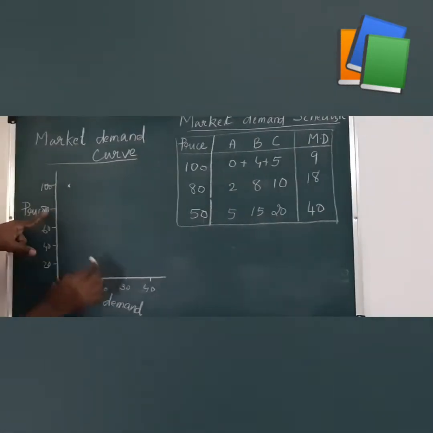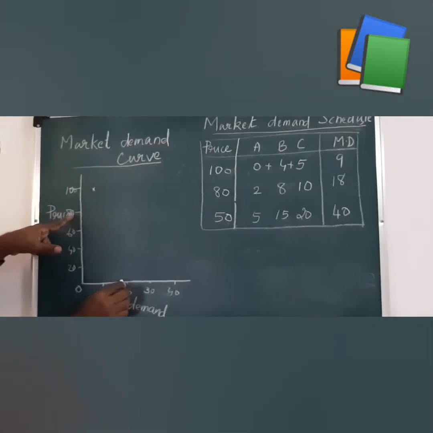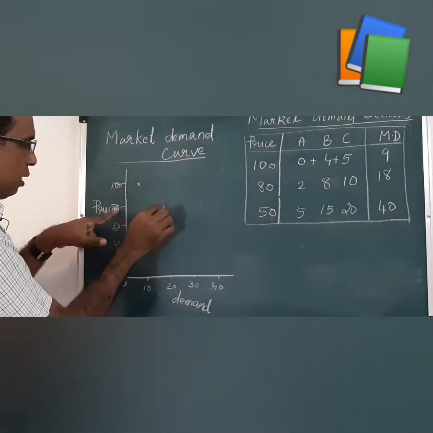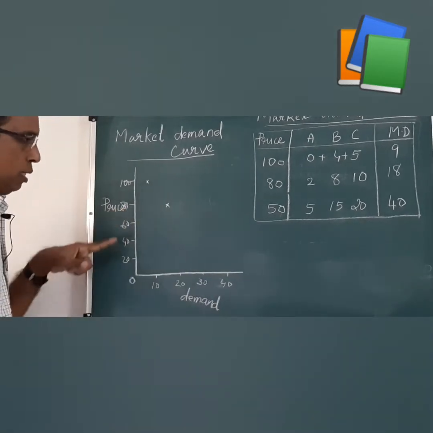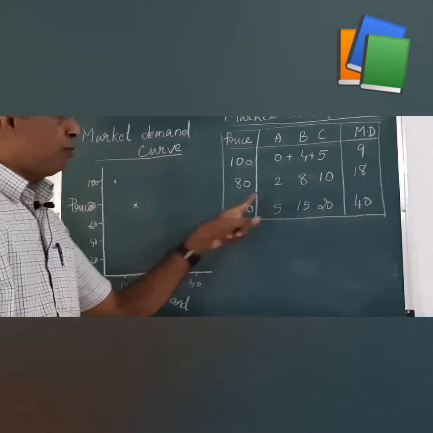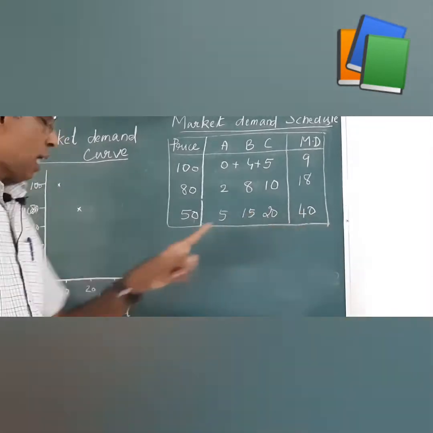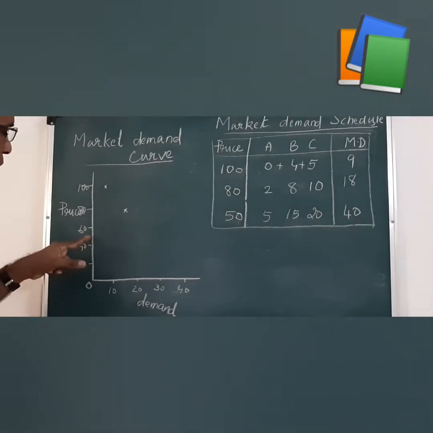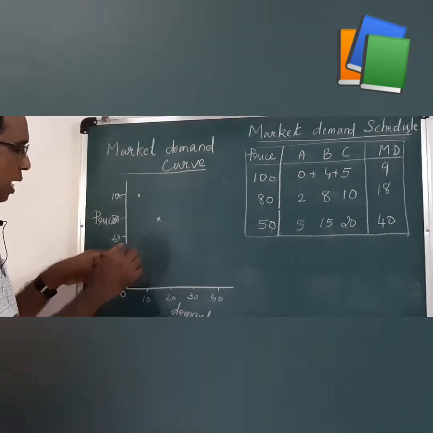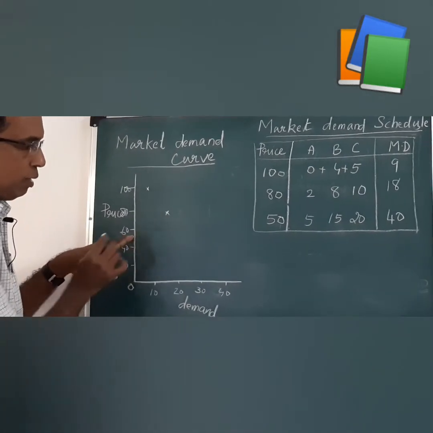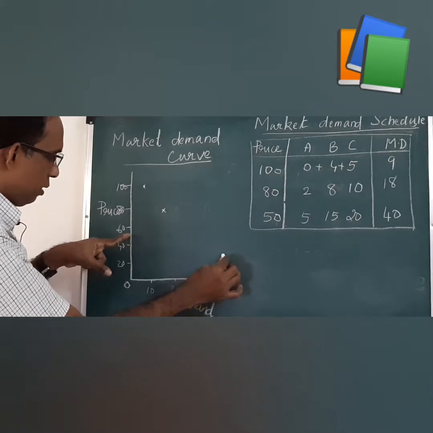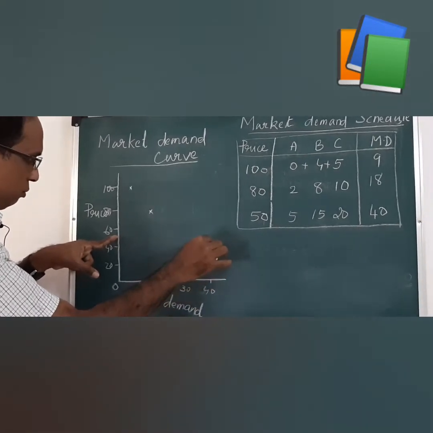That is, demand is 18 and price is 80. Put a dot here. Then take another pair, 50, 40. At rupees 50, 50 comes between 40 and 60. At rupees 50, what is market demand? 40. Then put a dot here.